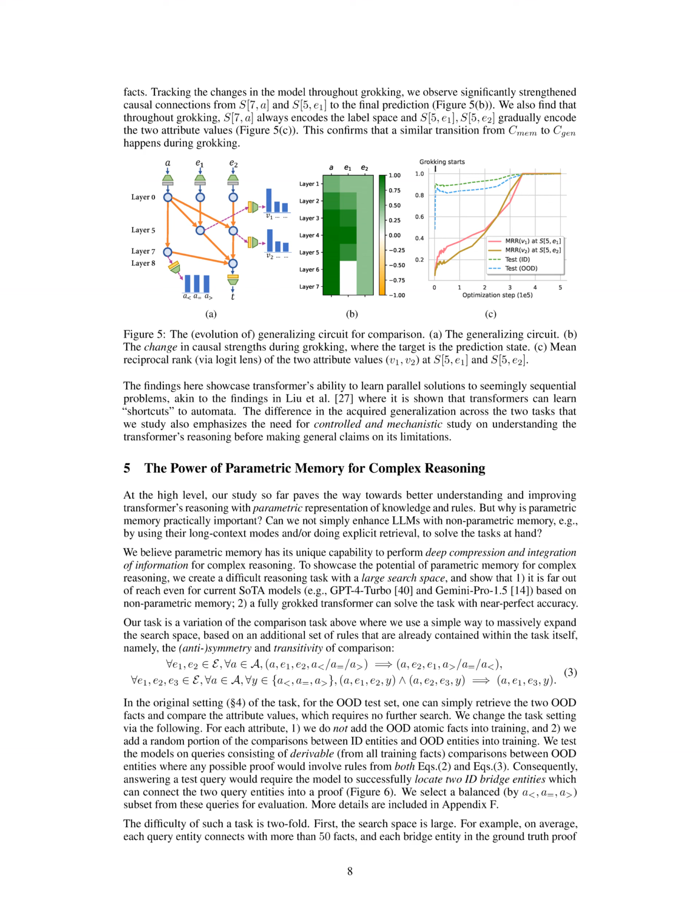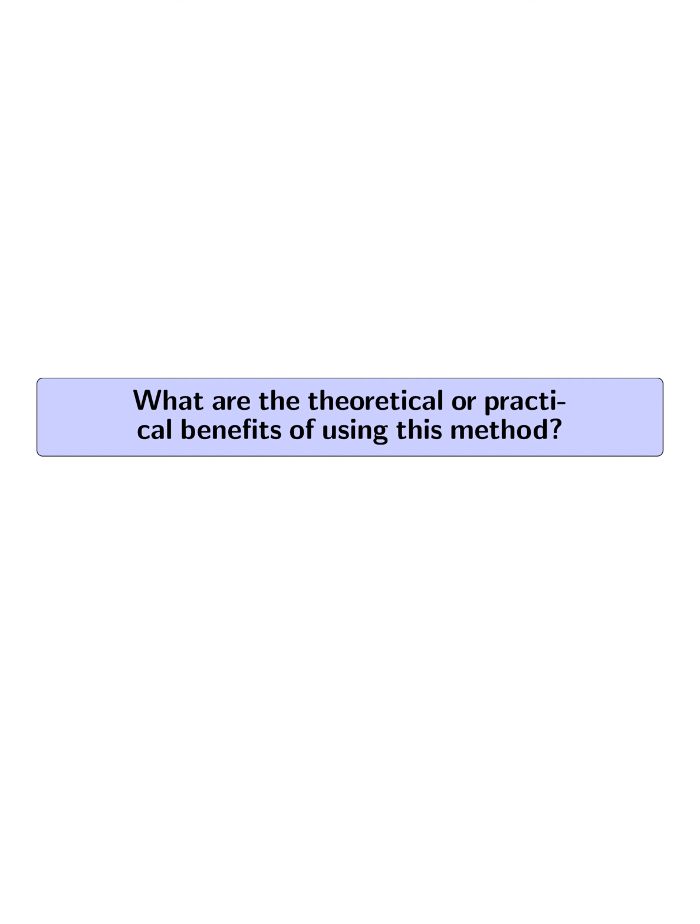The method showcases the power and potential of parametric memory for complex reasoning tasks, demonstrating that a fully grokked transformer can achieve near-perfect accuracy on challenging reasoning tasks with large search spaces, outperforming state-of-the-art models based on non-parametric memory. What are the theoretical or practical benefits of using this method?